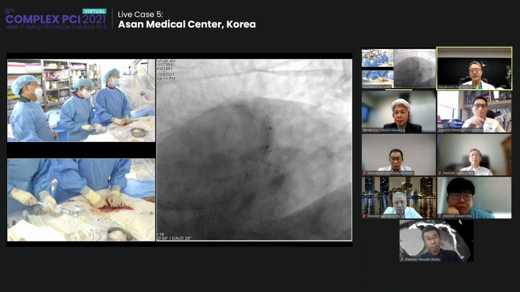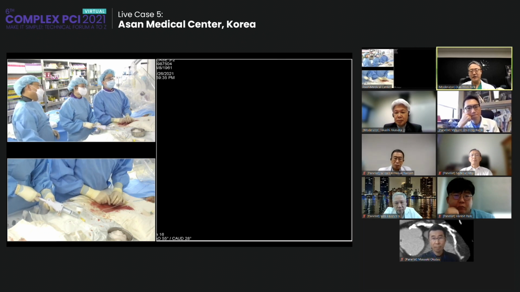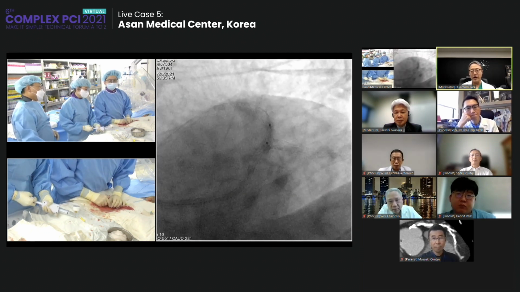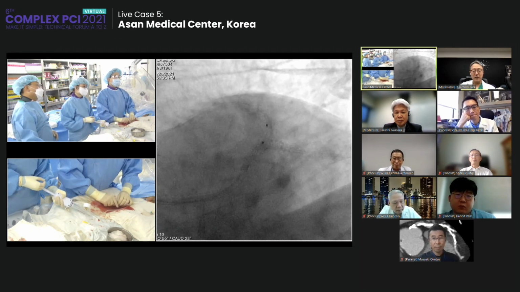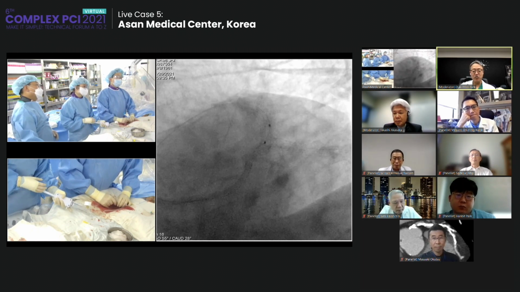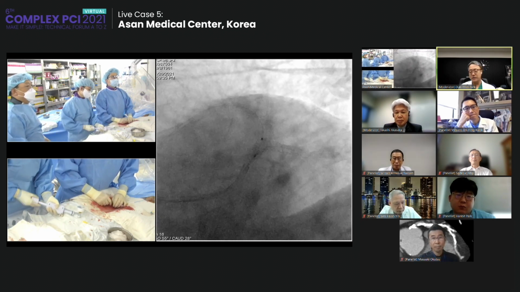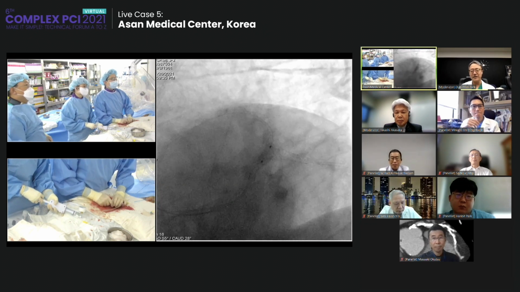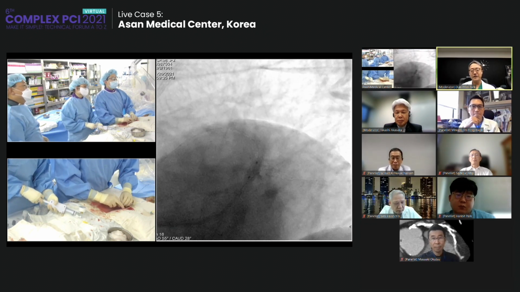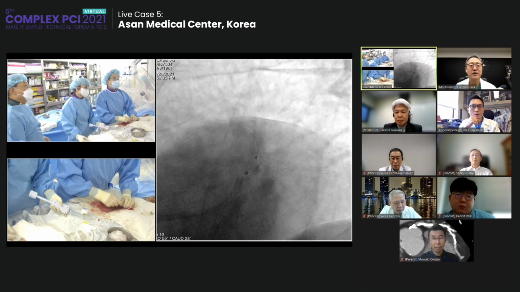18. Yes, 18. So usually the label recommendation is maximum 12 ATM, but it's on the basis of prior experience. 20 ATM, 18. It does not usually break. Okay. 18, deflation. 3.5. Okay, then pull it out.